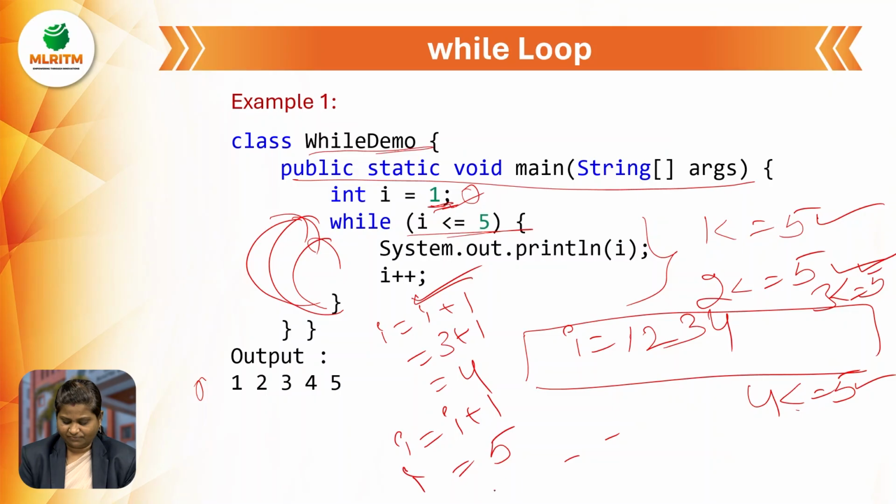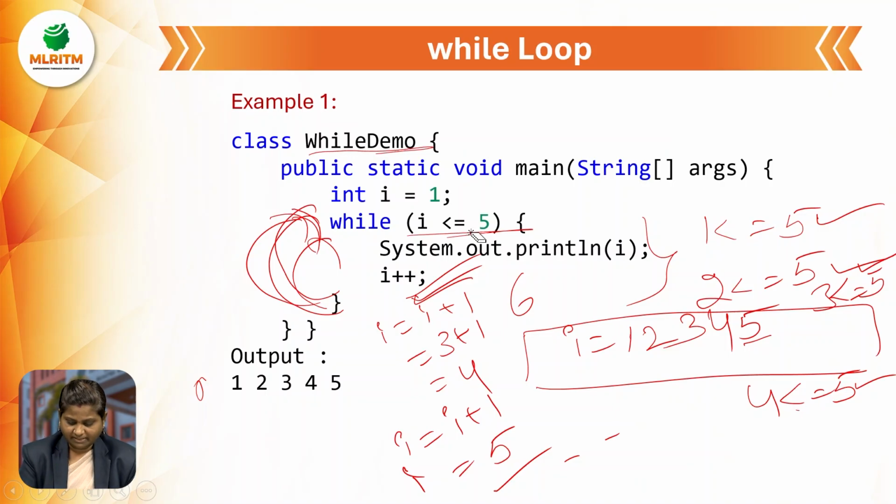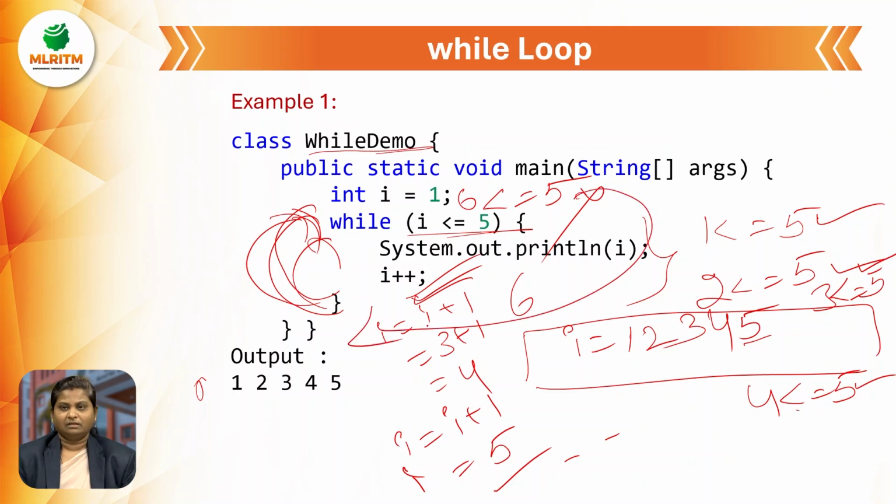Now I value is 5. Here we will get I value as 5. Now after giving the output of I value, it will be incremented to 6. Now the loop will go to the while loop, and the condition will be checked here. What is the I value now? 6. Is 6 less than or equal to 5? No, this condition is false. Now the loop will be terminated.